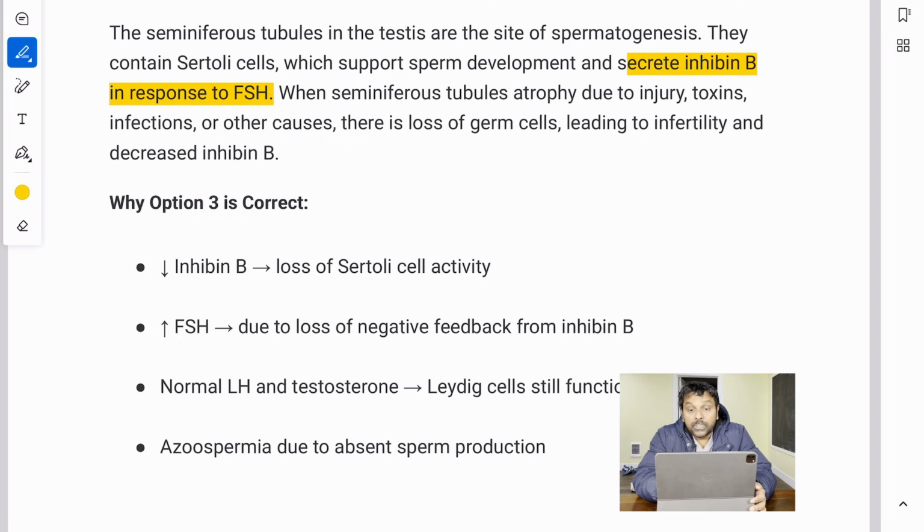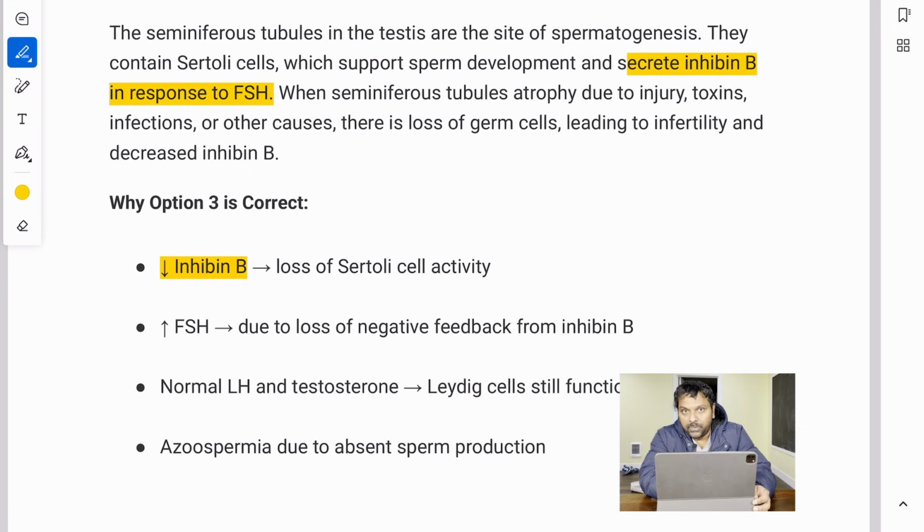When seminiferous tubules atrophy due to injury, toxins, infections, or radiation, there is loss of germ cells leading to infertility and decreased inhibin B. So now, why is option 3 correct? Option 3 is correct because there is a low inhibin B.